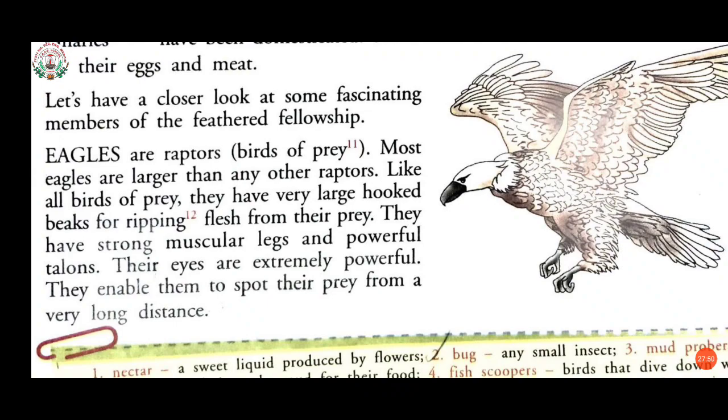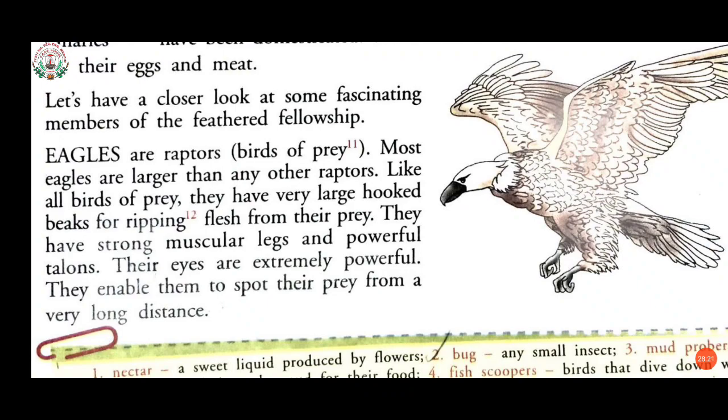Let's see. Eagles are raptors. We have learned the meaning of raptors. What does raptors mean, students? Birds that kill other creatures for food. So eagles come under raptors, birds of prey. In the bracket you can see it is given: animals or birds hunted for food.